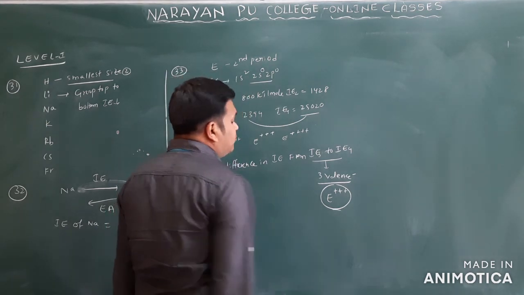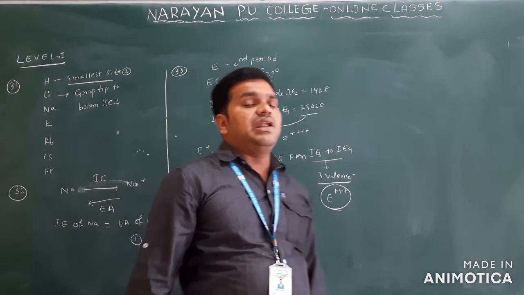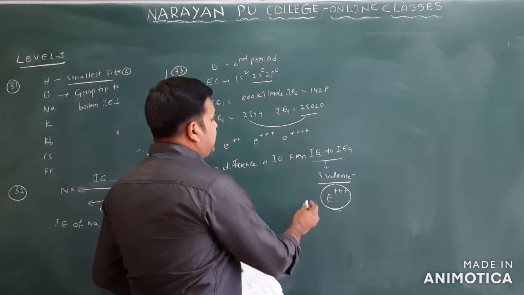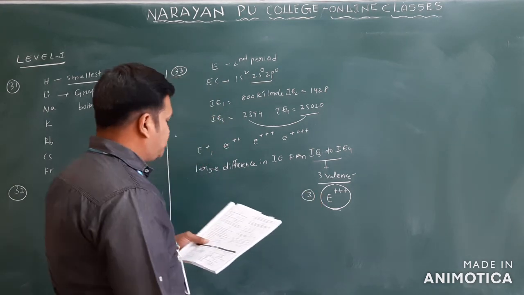So the element E loses 3 electrons only. What is your answer? The 3+ ion. You will take option 3 for this question.